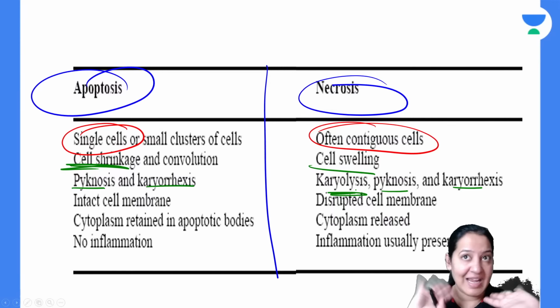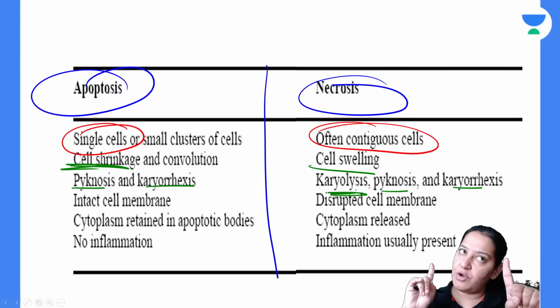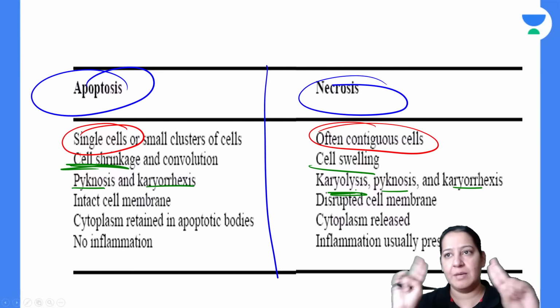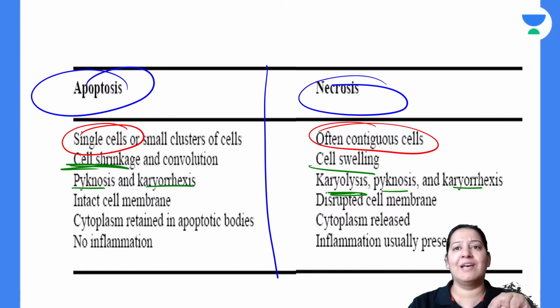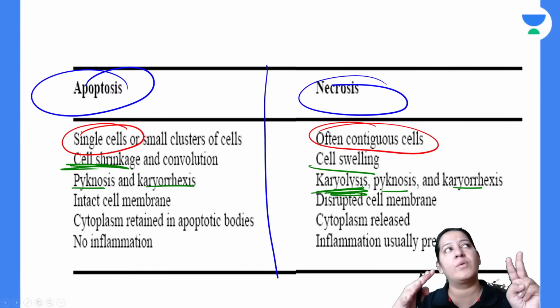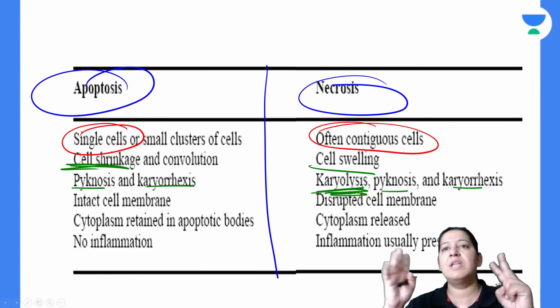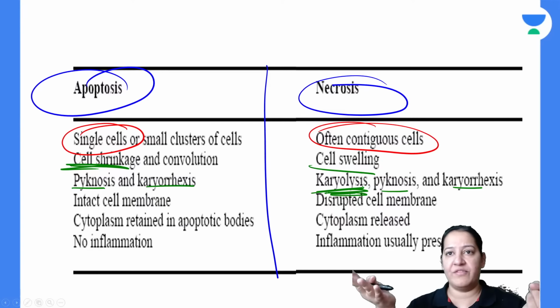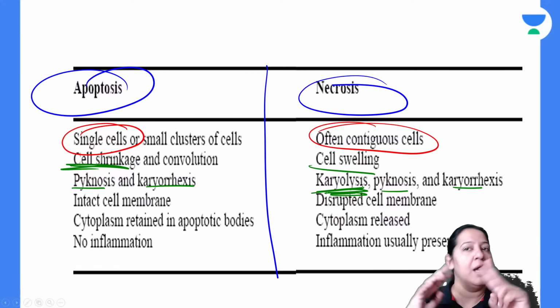There is no difference in the nucleus. That is condensation of the nucleus and fragmentation of the nucleus takes place in both. The third thing which is additional is karyolysis here. Karyolysis is where the nucleus will lose the basophilia. The nucleus will become pinkish in color. That is additional in necrosis. Otherwise, the two changes are the same.